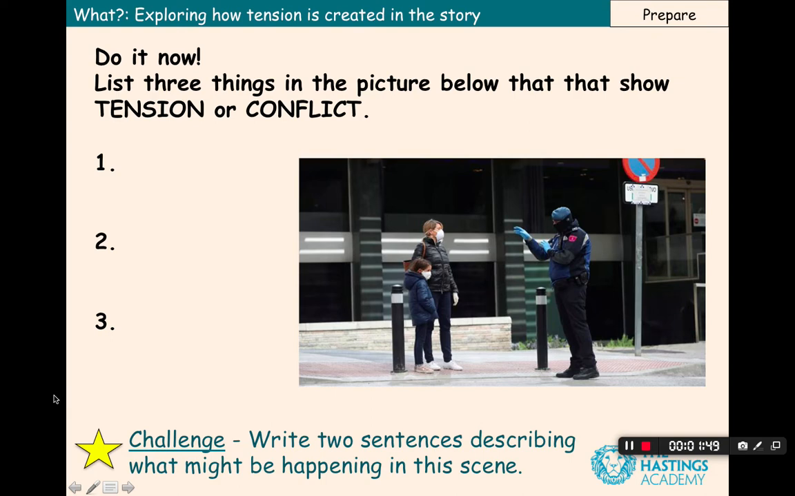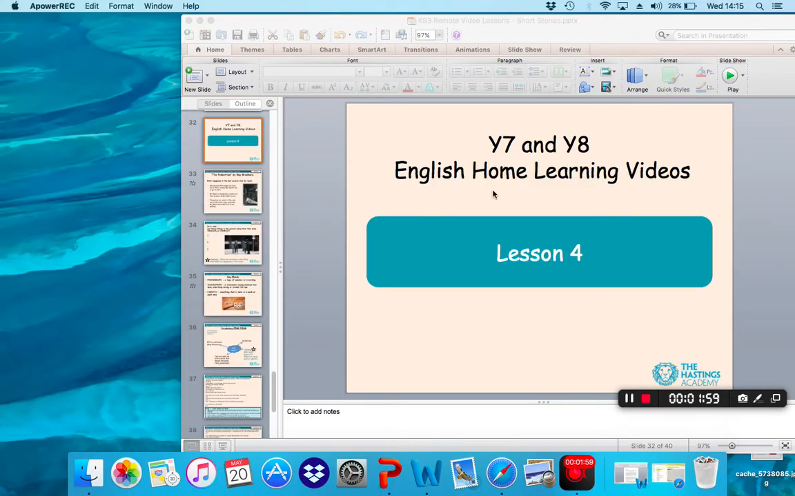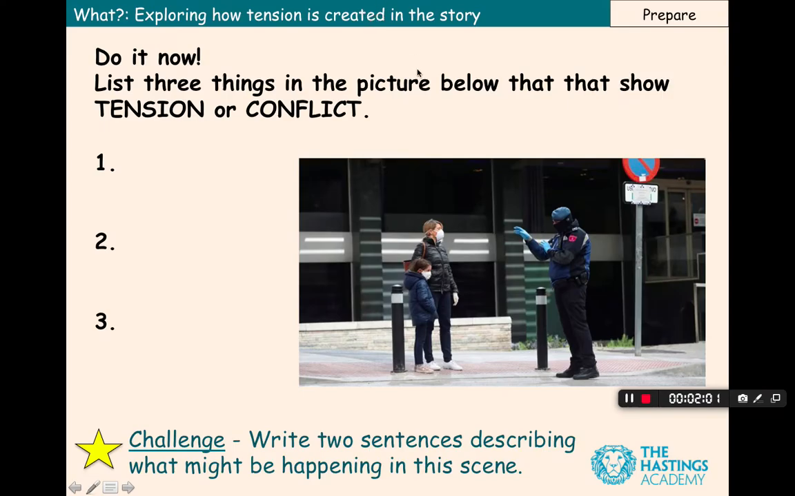So I'll give you a couple of minutes to do that. And if you finish that quite quickly, then try to complete the challenge, which is to write two sentences describing what might be happening in this scene. So I'll give you a couple of minutes to do that.